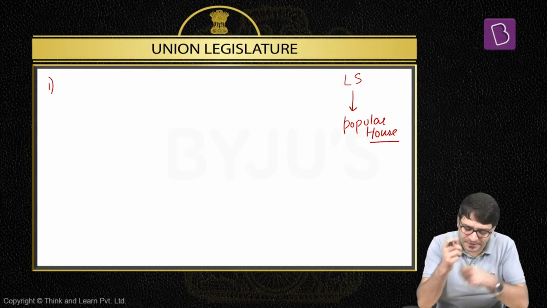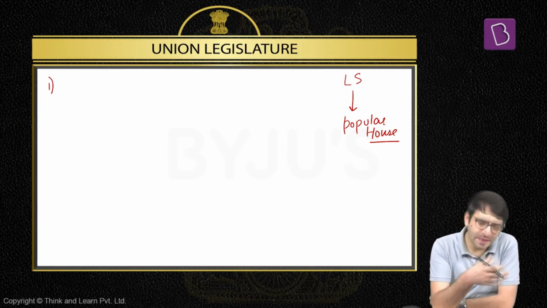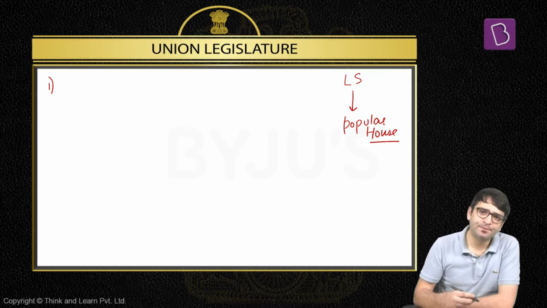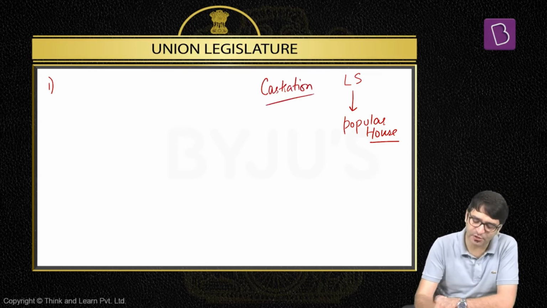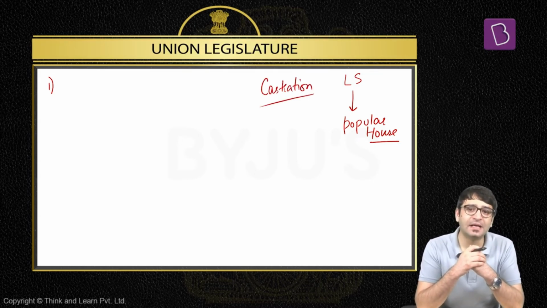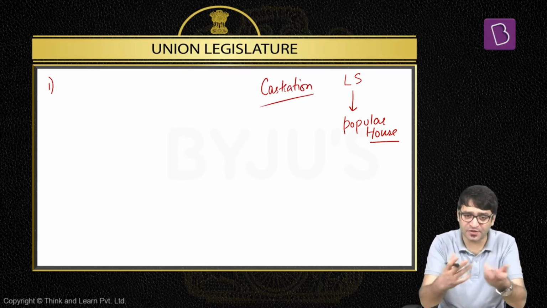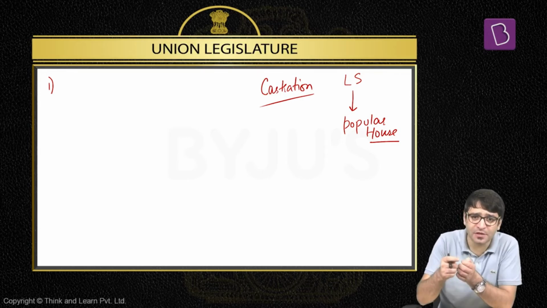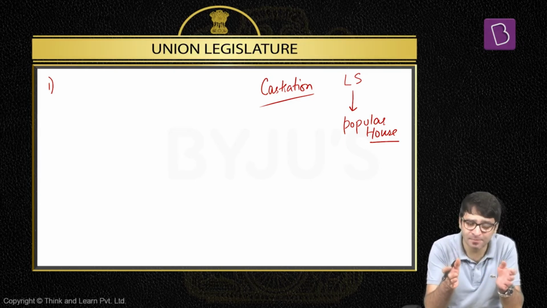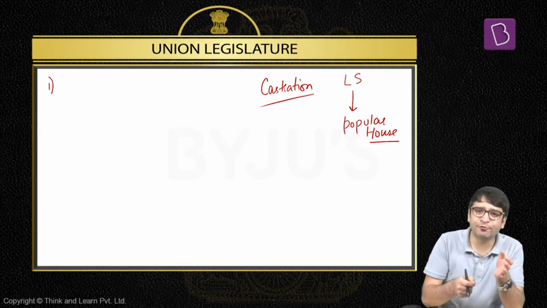Which means, let's say for example, rapes are happening in the country, unfortunately. And let's say for example, there is a demand by the people of this country that those rapists should be chemically castrated. That means these rapists should be chemically castrated. That is the demand of the people of this country. Who will make a law that all those rapists who are proven guilty will be chemically castrated? The law will be made by the Parliament. That means Lok Sabha as well as Rajya Sabha. Lok Sabha, since it is a popular chamber, will come under the influence and the pressure of the public.